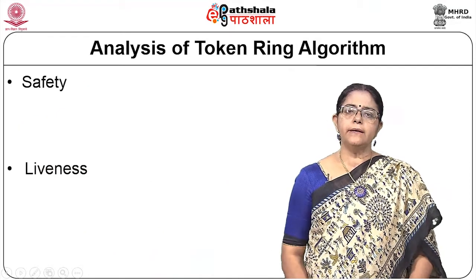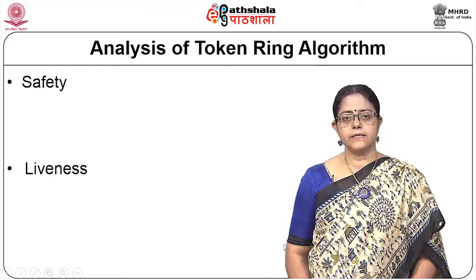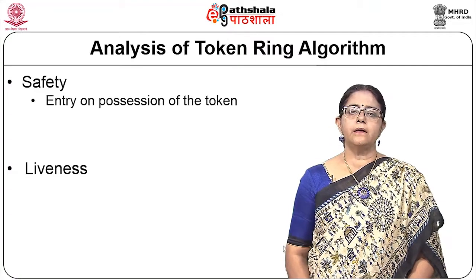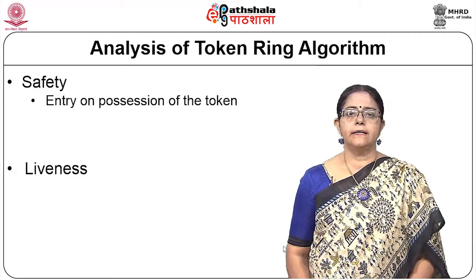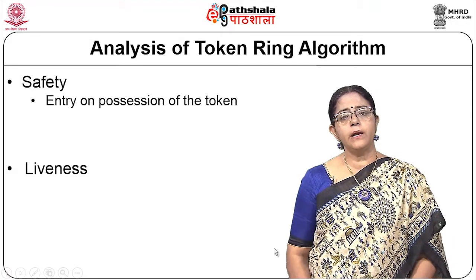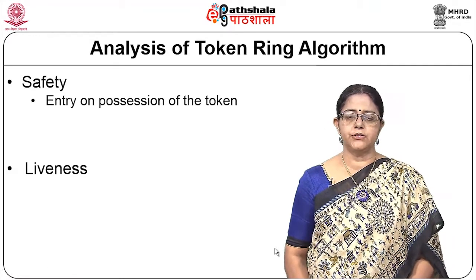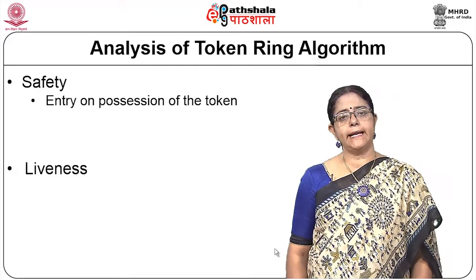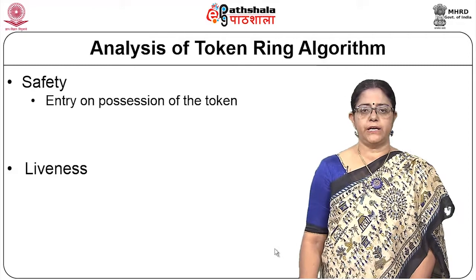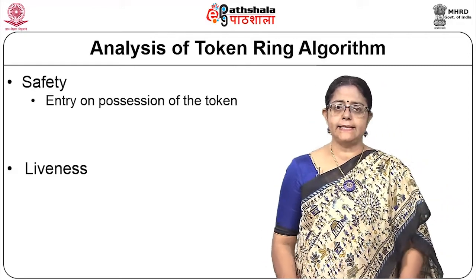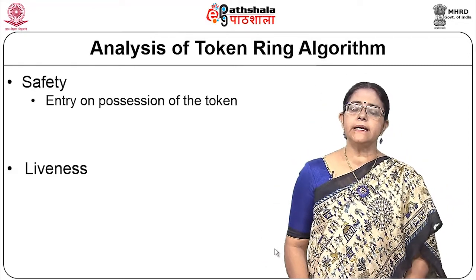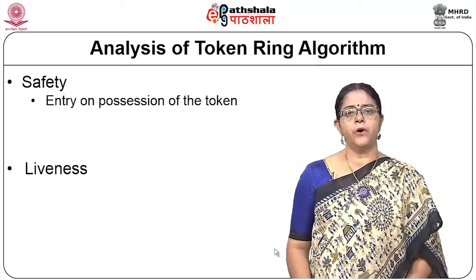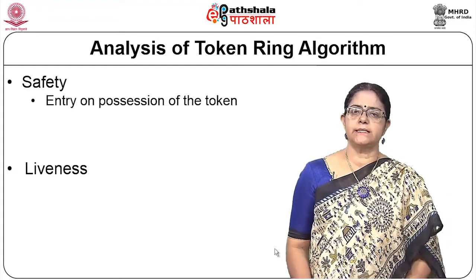So, let us look at the analysis of this token ring algorithm. Safety says that there should be only one process in the critical section. In a token ring algorithm, there can be only one token, and entry in the CS is allowed if and only if the process possesses the token.